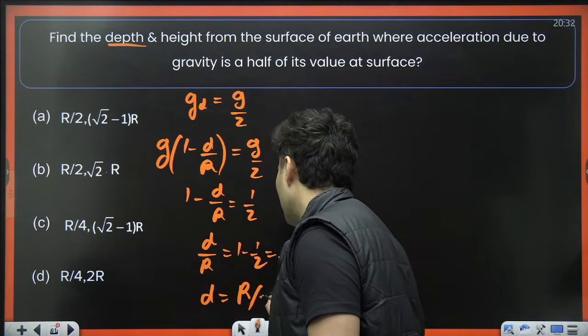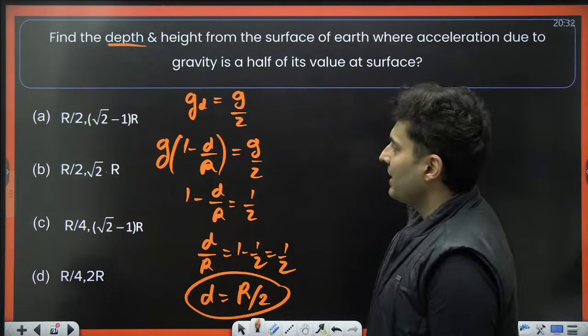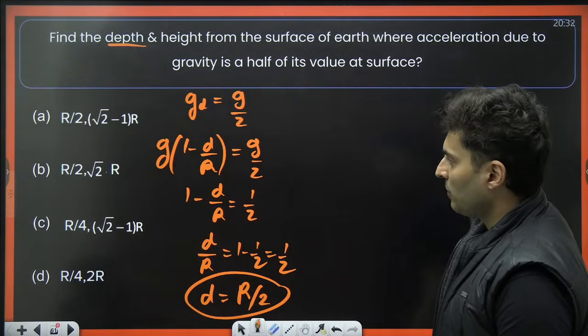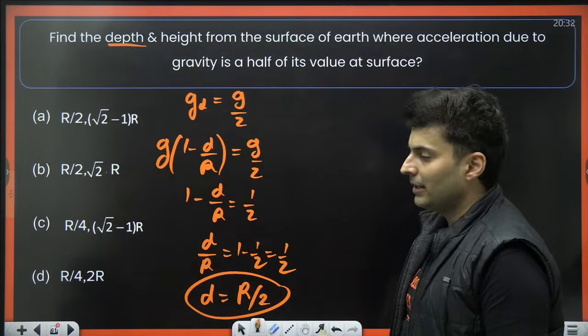How can depth be 2r? R by 2, my bad. So r by 2 is there in option A, option B. So C and D naturally get eliminated.